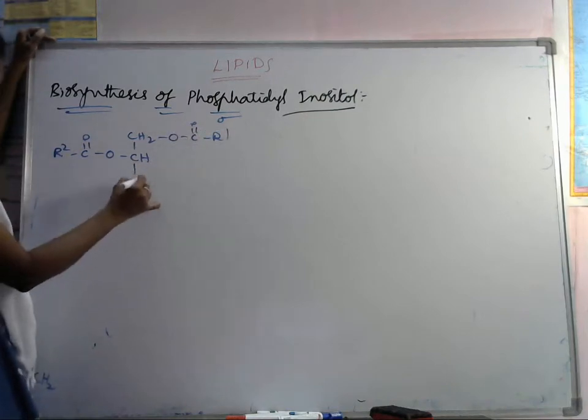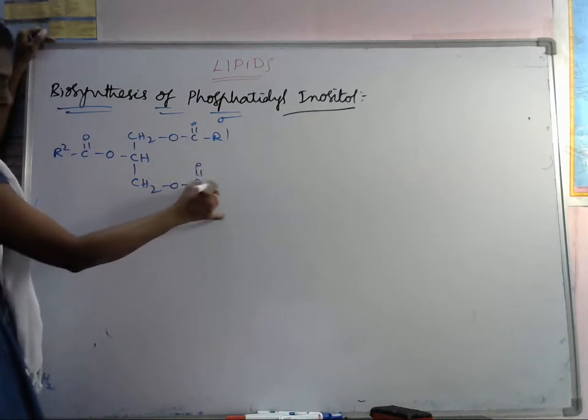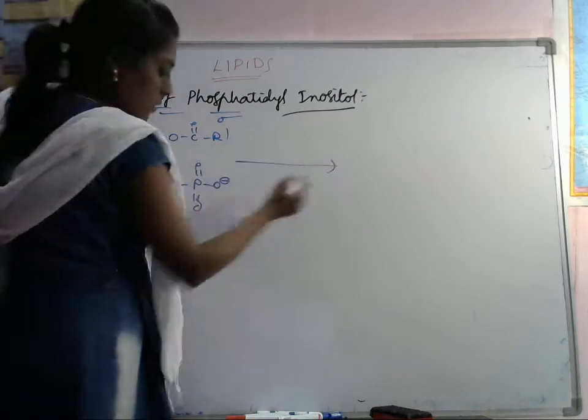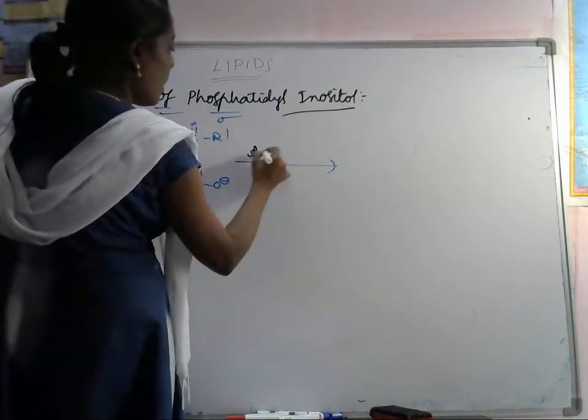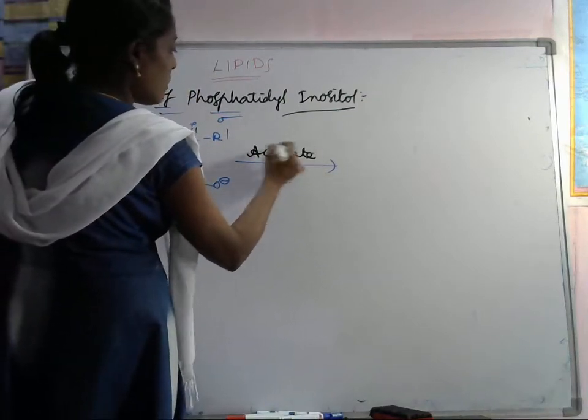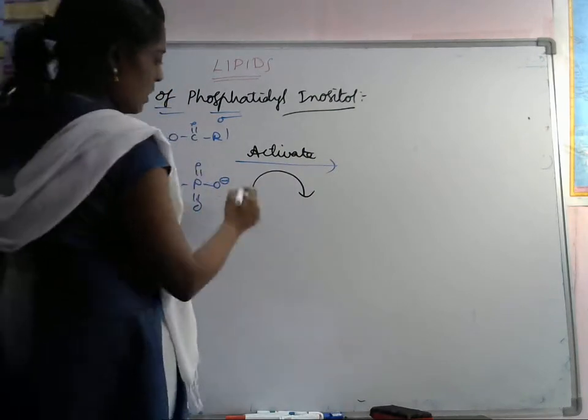We are having CH2 O P, the phosphate group. We have to take this phosphate group. Next we have to activate this one. For this we have to add the CTP.